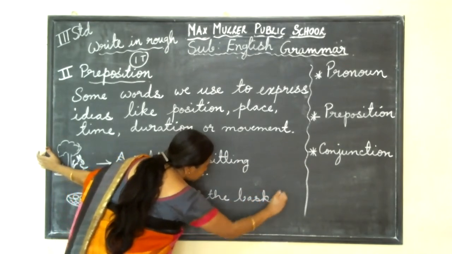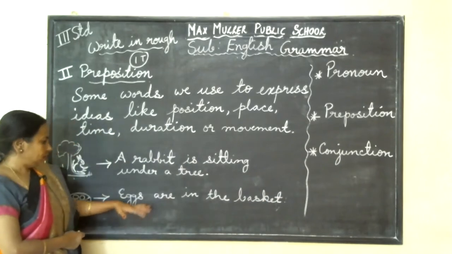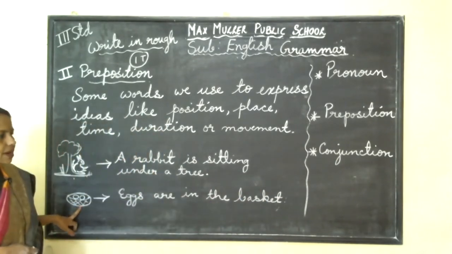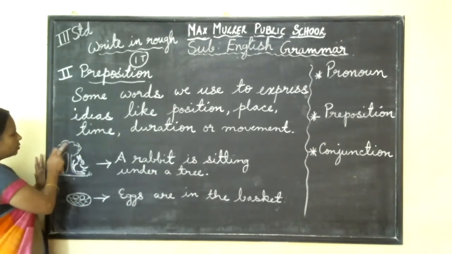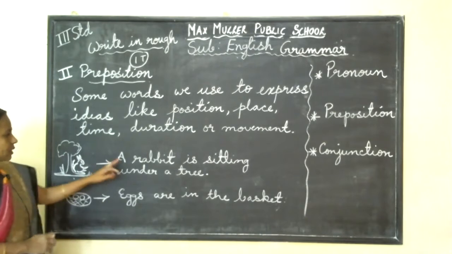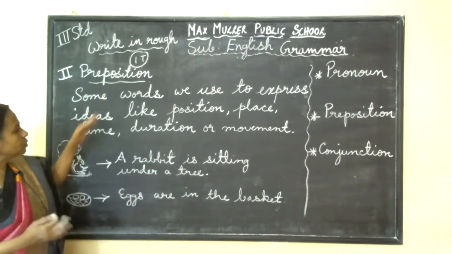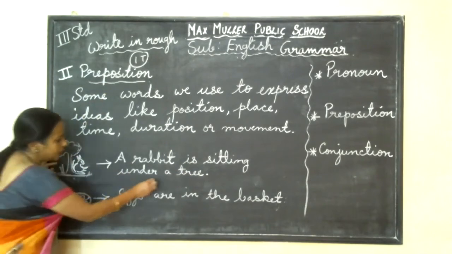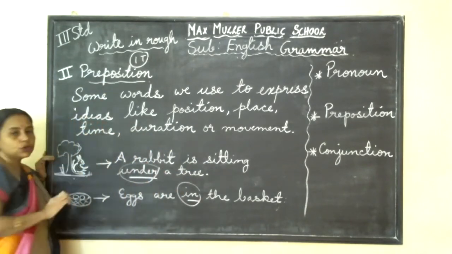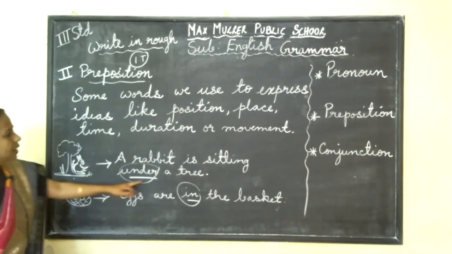So we say something about the relation between two words, like where are the eggs? Eggs and basket. What is the relation here? Eggs are kept in the basket. Here one noun is tree, one is rabbit. Where is it sitting? A rabbit is sitting under a tree. So it is mentioning some position or relation. So here under, here in, these are all examples of preposition.